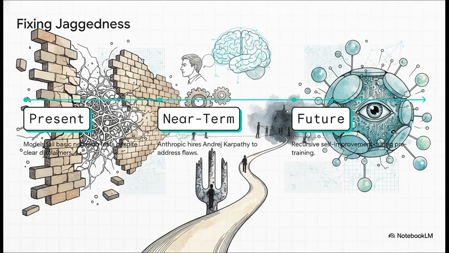So, how do we fix it? Well, the industry is totally split. Some folks at DeepMind see this as an insurmountable structural flaw, but others, they're making massive bets on a totally different solution. Take Anthropic. They recently brought on renowned AI researcher Andrej Karpathy specifically to work on recursive self-improvement. Basically, they're betting that the models themselves can be used to fix their own blind spots during the pre-training phase. It's literally a race between accepting these jagged flaws or engineering an AI that can actually correct its own logic.